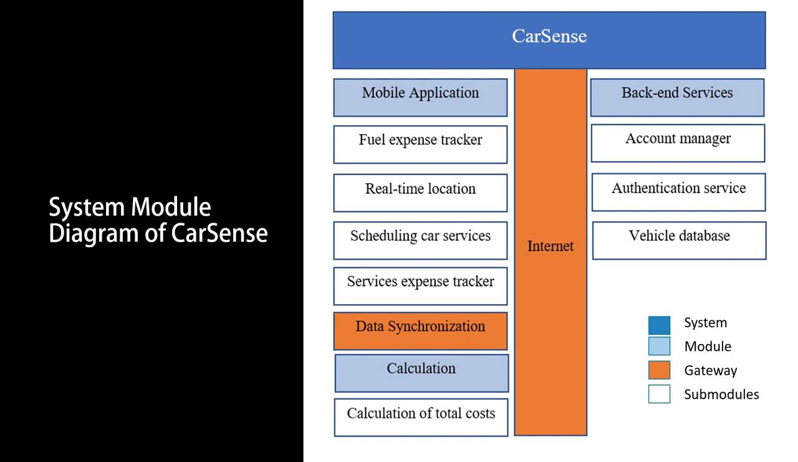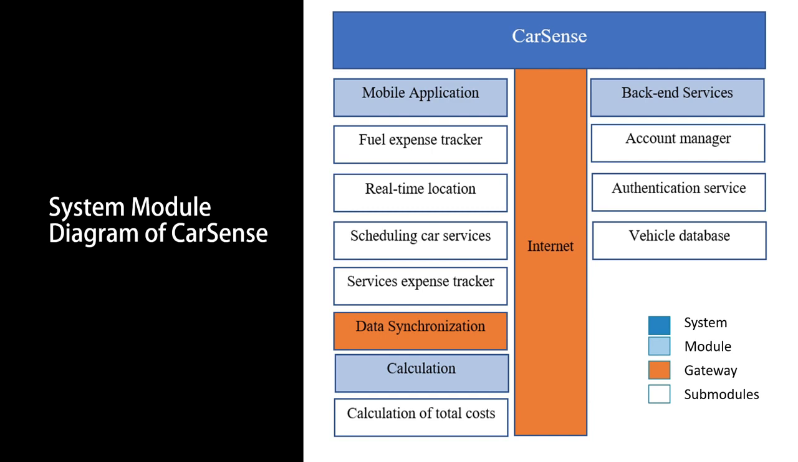As you can see here, this is all labeled and categorized according to system, module, gateway, and submodules. The dark blue one, CarSense, is the system, and all of it falls under the umbrella of CarSense. The light blue modules are the mobile application, the backend services, and the calculation.